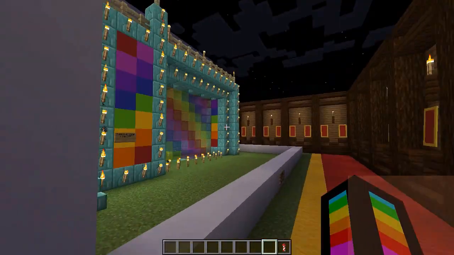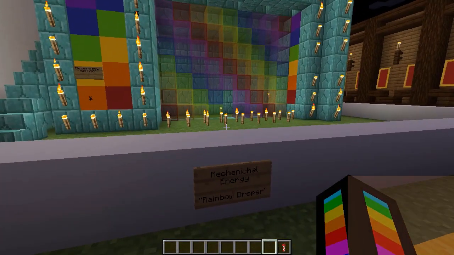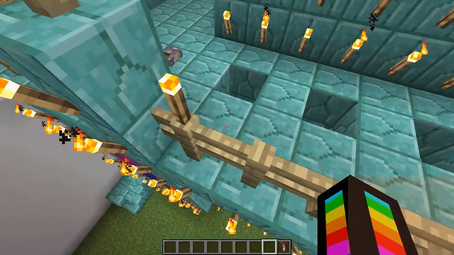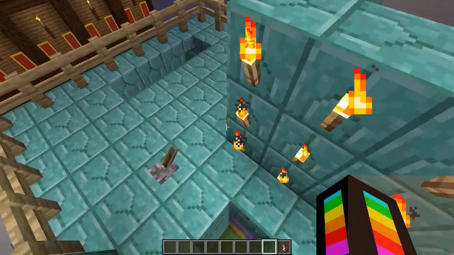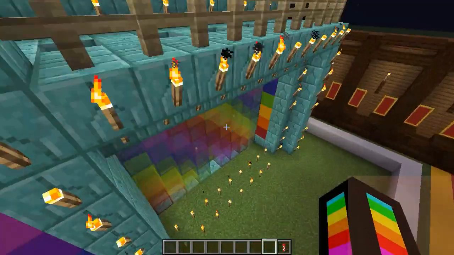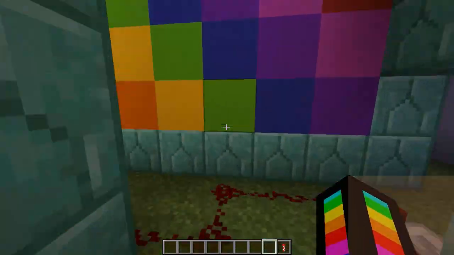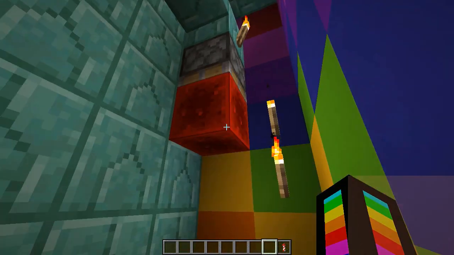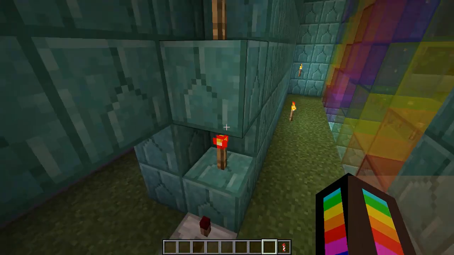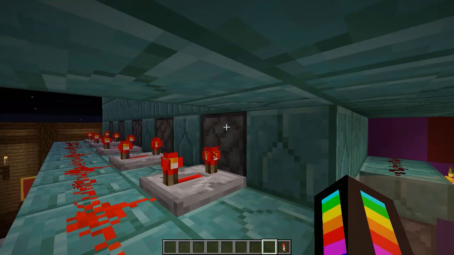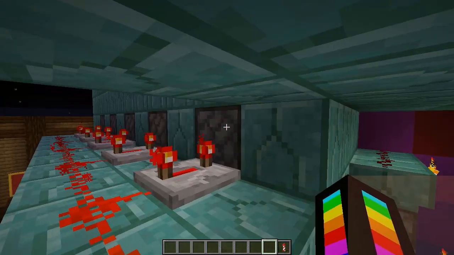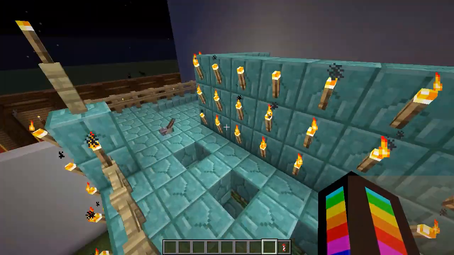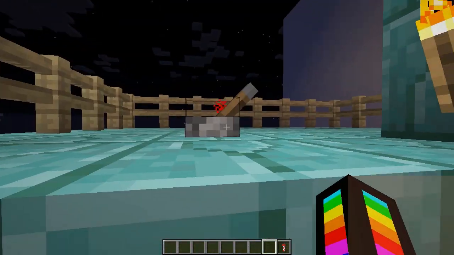Next is kind of one of my favorite things. This is mechanical energy, and I used a rainbow dropper for multiple people. So what do we see here? We see a lot of contraptionry. So we pull the lever, it pushes this piston down, activates this. This is an inverse mechanism. These are the mechanical energy parts, and they will inverse, and when we flip the lever, we will get our beautiful desired rainbow dropper.